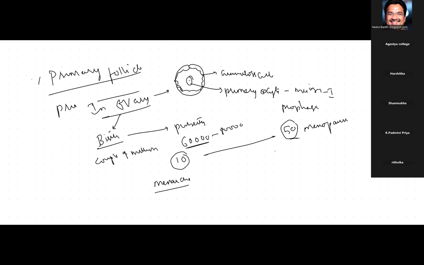For every 28 days, a female requires one primary follicle to mature into a Graafian follicle for the ovulation process.